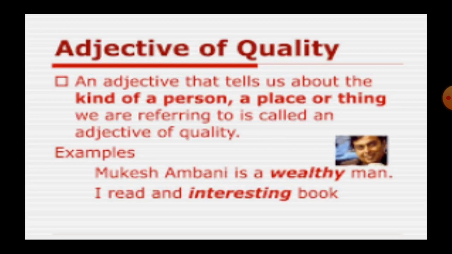For example, Mukesh Ambani is a wealthy man. So, here we are describing a person, how he is, so it is wealthy. Here, the adjective of quality is wealthy. I read an interesting book. Interesting is an adjective of quality. What type of book are you reading? So that is interesting. So interesting is an adjective of quality.